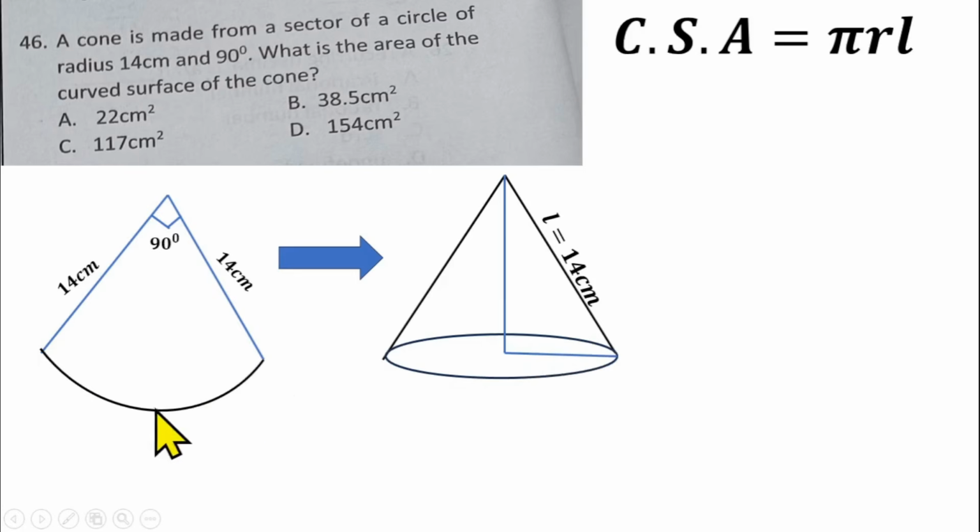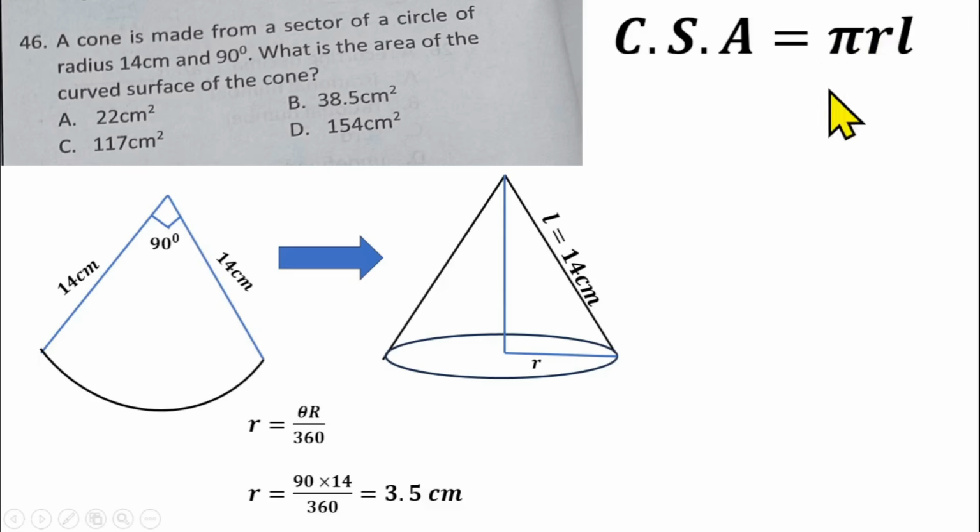The base radius equals the angle at the center of the sector multiplied by the radius of the sector, divided by 360 degrees. Substituting, we have 90 times 14 over 360. That gives us 3.5 centimeters. So the radius of the cone is 3.5 centimeters.